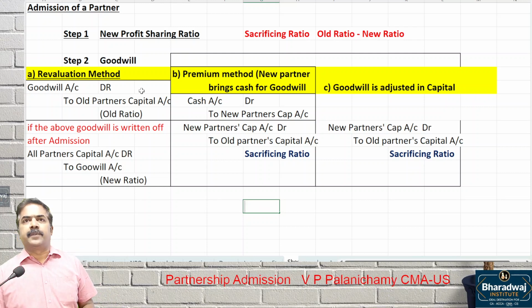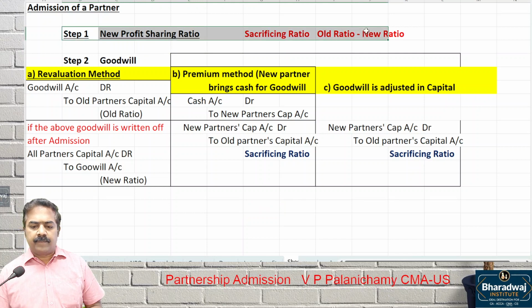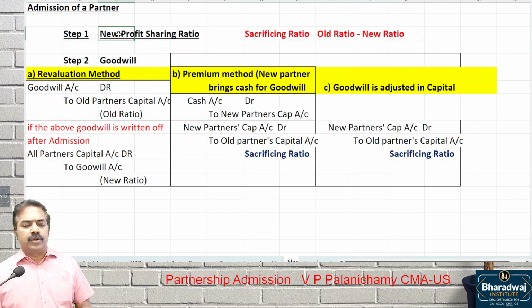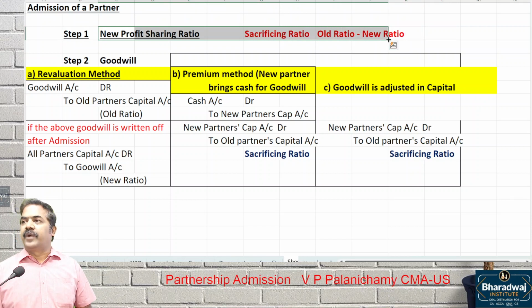What is the first step in admission of a partner? We work out which one? New profit sharing ratio. How to work out the new profit sharing ratio? We had seen different cases. Old ratio will be given, new ratio will be given, or sacrifice will be given. Based on that, we work it out.